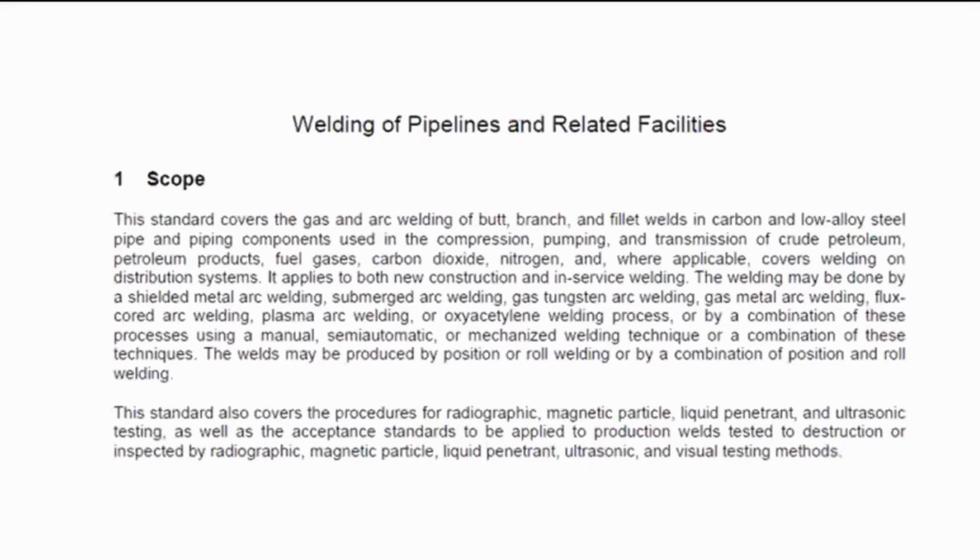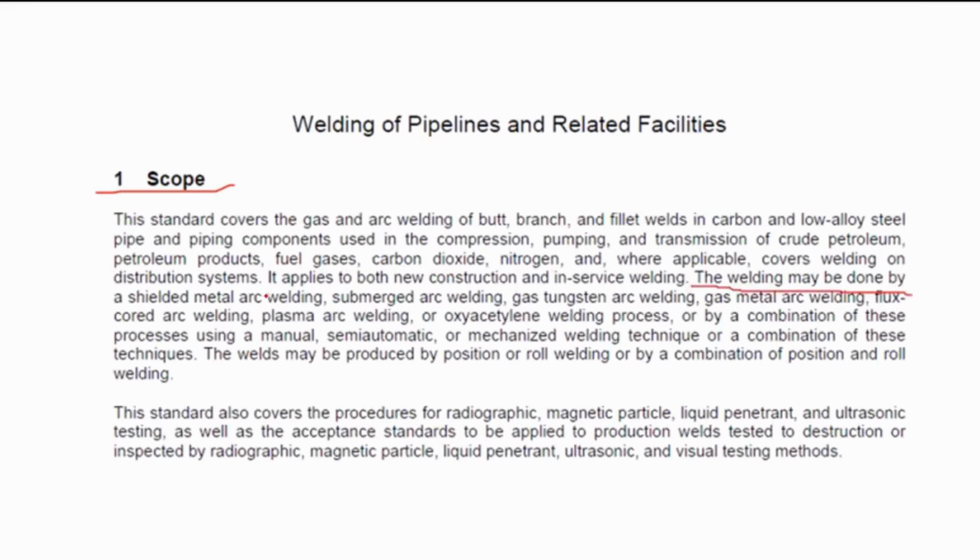If the question pertains to a specific scope or a specific welding process covered by the standard, then you can look into the scope of that standard. So it asks what welding process is covered by the API 1104 standard. As you can see here, it enumerated all of the welding processes.